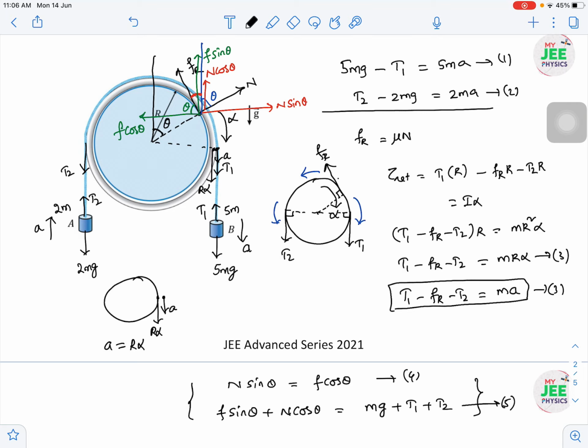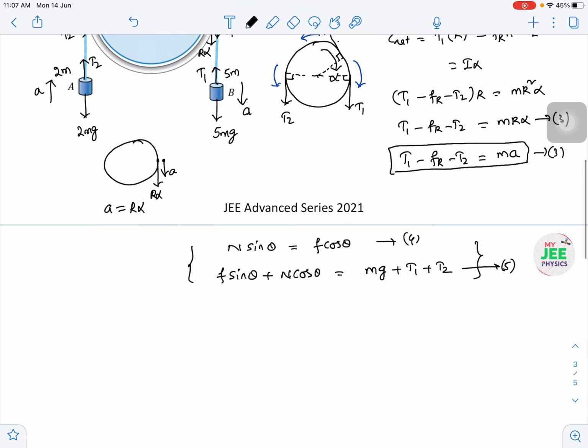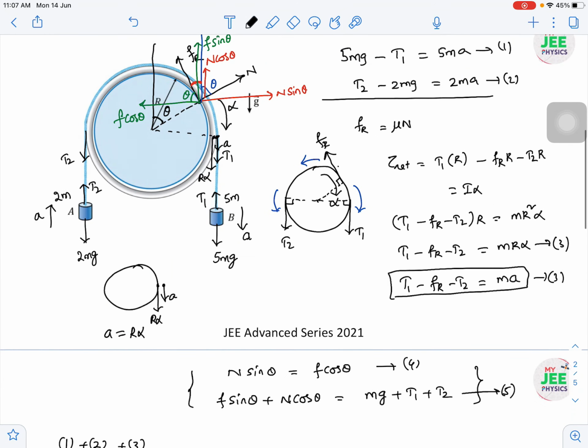Okay, so now what I do is I take first, second and third and add them, so that T1, T2 will be eliminated. If I am adding the first, second and third equations, then T1 and T2 will cancel out. So I think all of you are able to see.